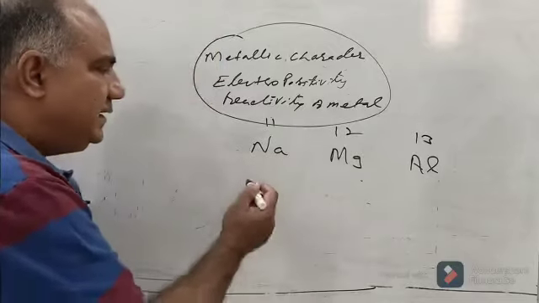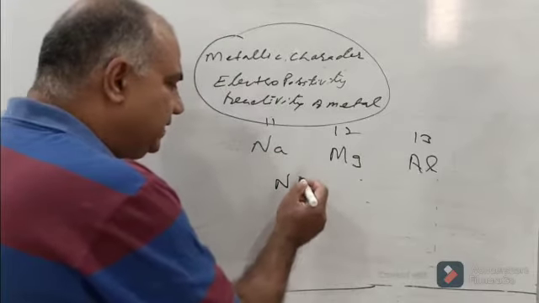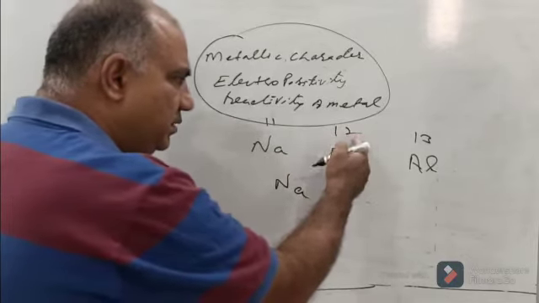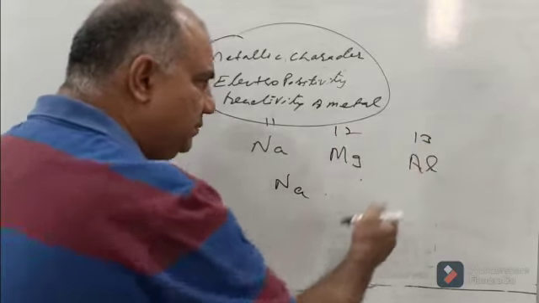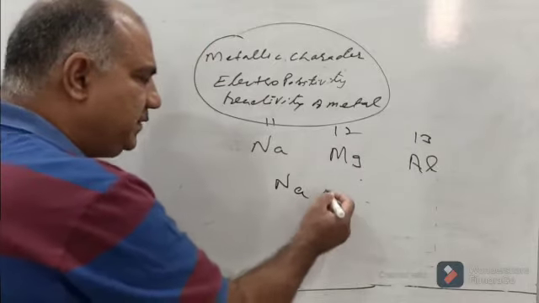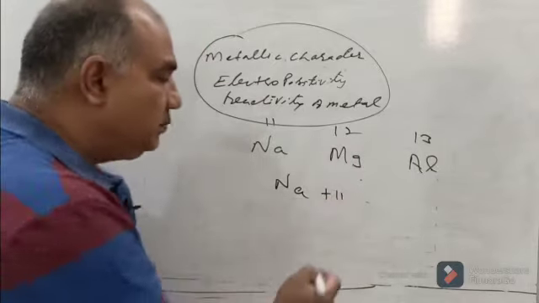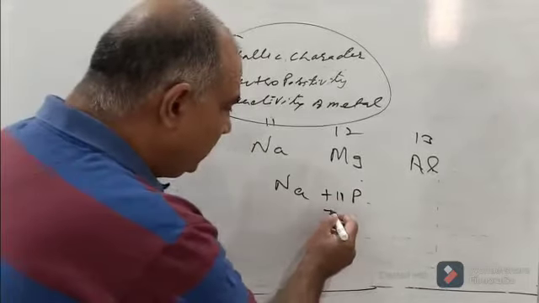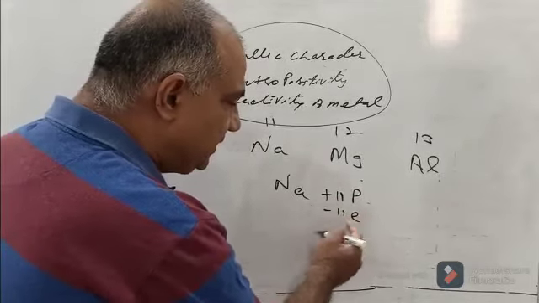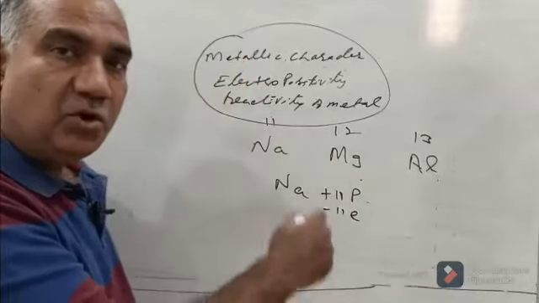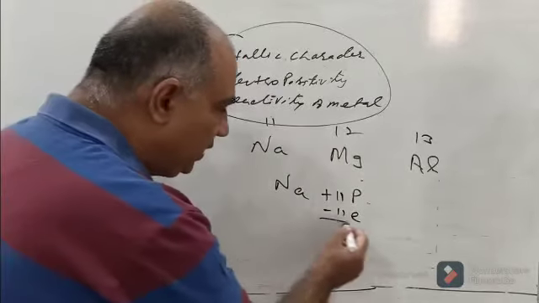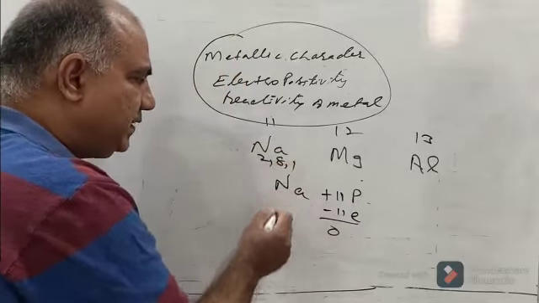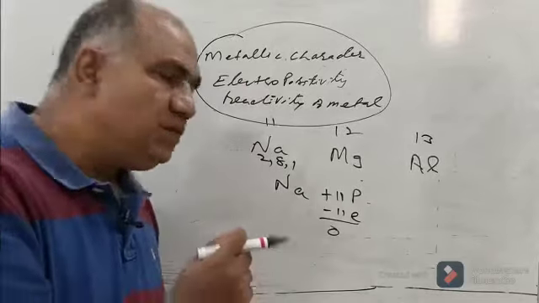When I say sodium, its atomic number is 11, the atomic number of magnesium is 12, and that of aluminum is 13. For sodium, with atomic number 11, we know there are 11 units of positive charge because of protons present in the nucleus, and also 11 units of negative charge because of electrons in the three orbits around the nucleus. So the overall charge is 0. Its electronic configuration is 2, 8 and 1. Now sodium needs to lose an electron.